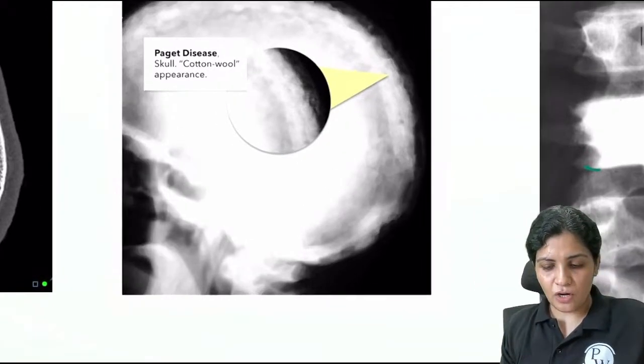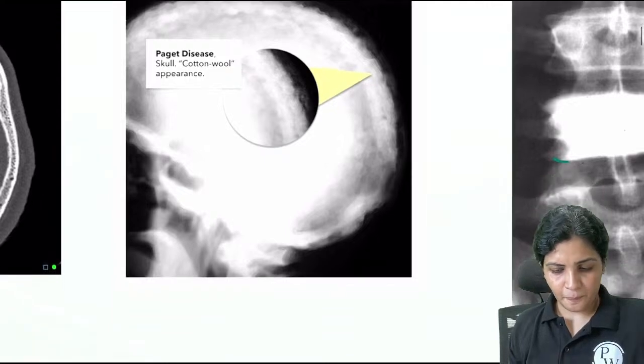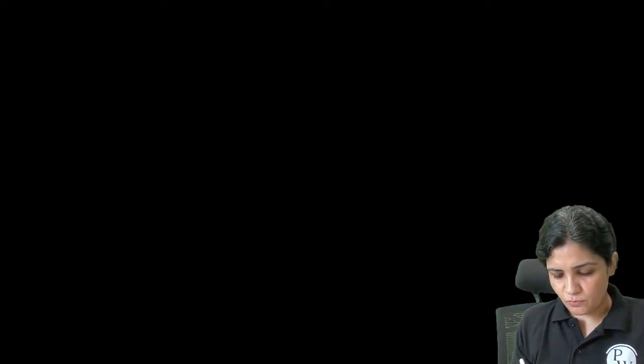What is this? This is called which appearance of the skull? Very, very classic feature of Paget's disease again. Yes, very good. This is the cotton wool appearance. The cotton wool appearance of this skull, and again because of the sclerotic process, as I told you, seen in Paget's disease.